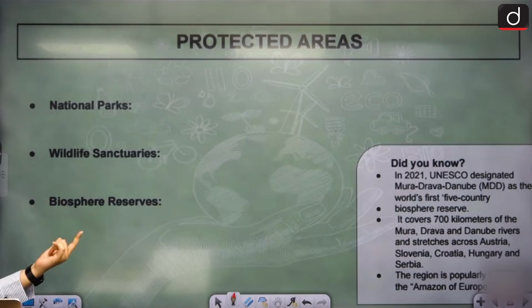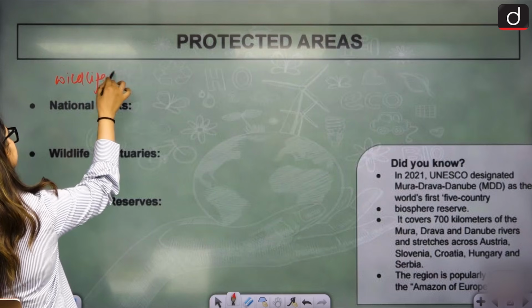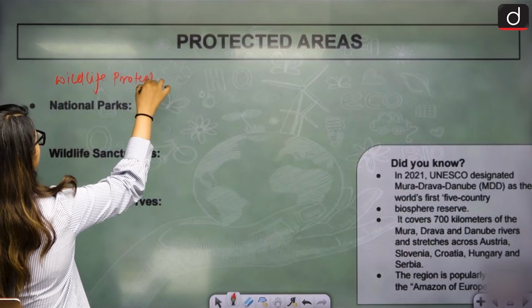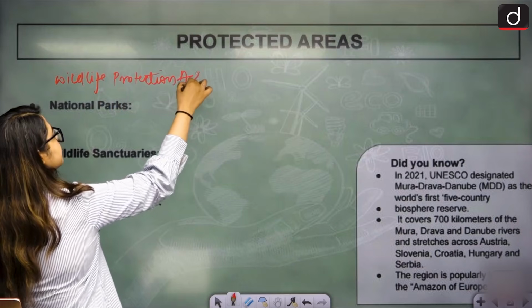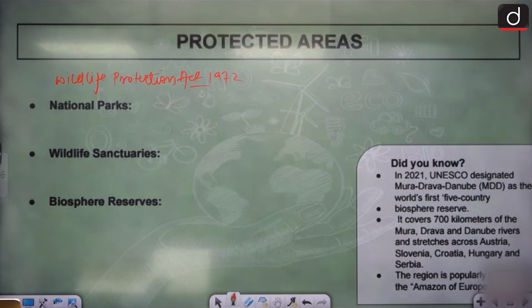Most of them in India are primarily categorized under the Wildlife Protection Act 1972. So we are going to preserve the area, support the area, and protect the species under national park, under wildlife sanctuary, under biosphere reserve. That is what we are going to do. But how? National parks are basically highly restricted, no human activity zones.